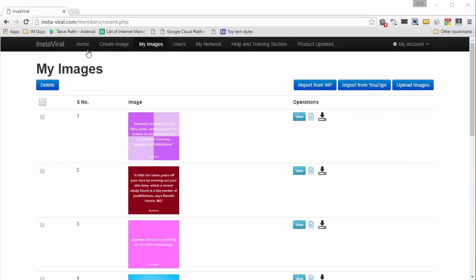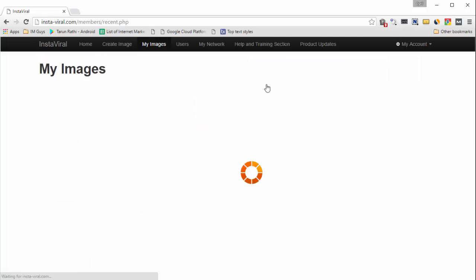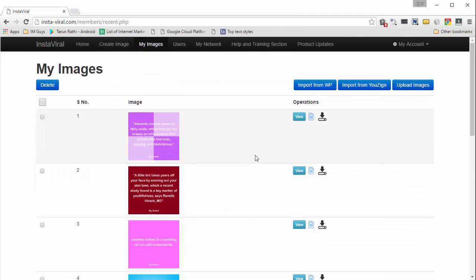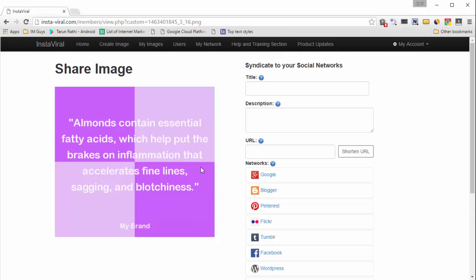And now let's go back to the home page and look at my images. Now this is the place where all your images are listed. I was in fact here for a little while, and you can either view them, or if you want, you can see the history of this image, or you can download it to your computer. If you click on the image, Instaviral will show you sharing options.